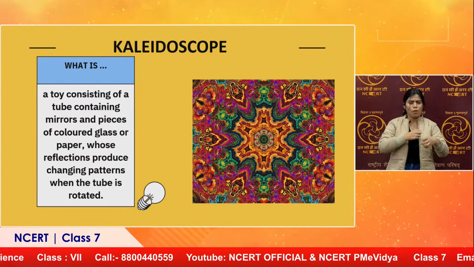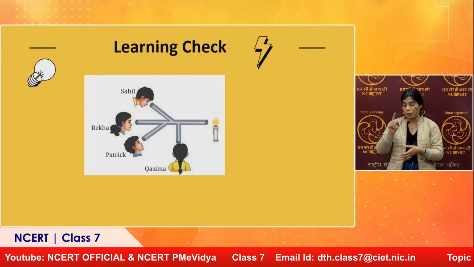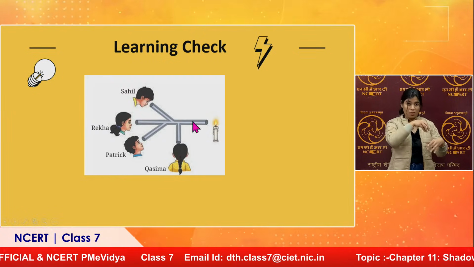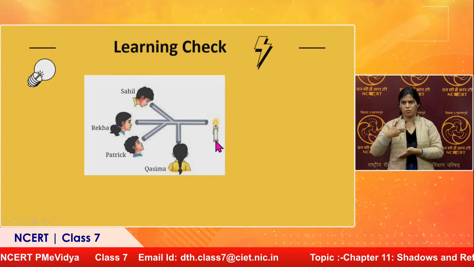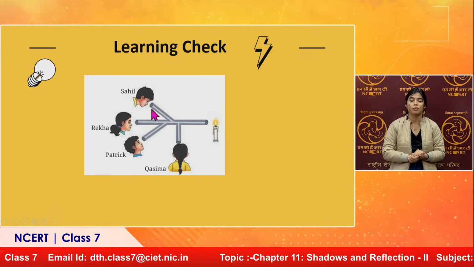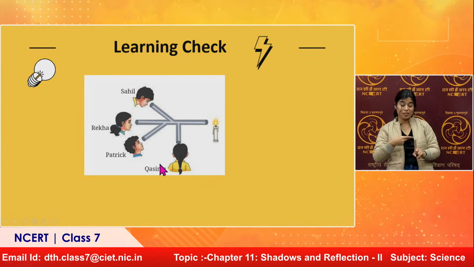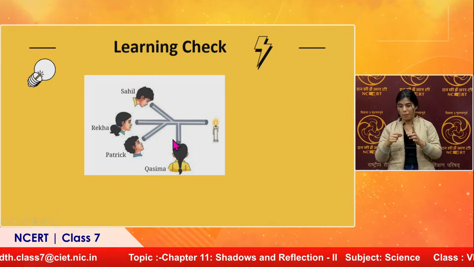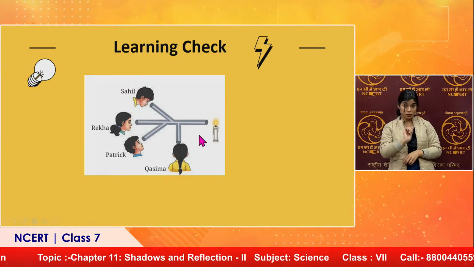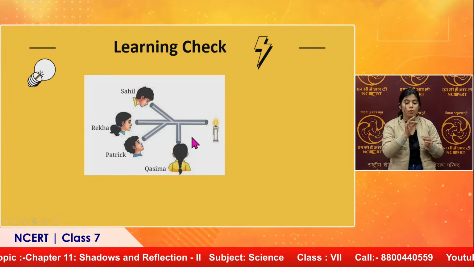Ma'am, can we have another question for our students as well, because we are left with very limited time? Yes. So we will pick up this question. It is based on the very simple concept that we have read in the book and in the session. One candle is placed over here, and there are four children named Sahil, Rekha, Patrick, and Kasima. They want to see the flame of the candle. So I'll ask you, which child will see the candle flame clearly?